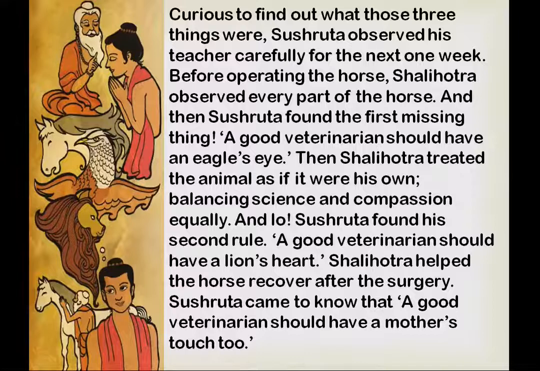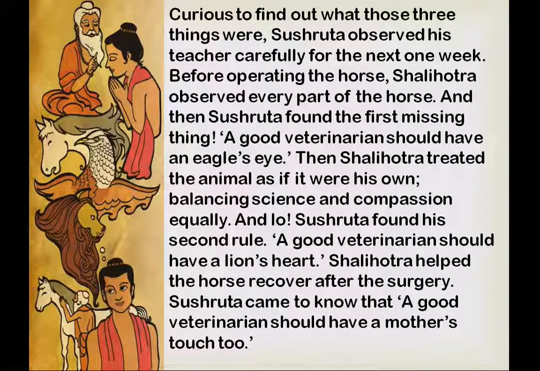Shushruta observed his teacher carefully for the next one week, continuously watching him. Before the operation of the horse, Shalihotra observed each and every part of the horse. Shushruta noticed this, and then he found the first missing thing.